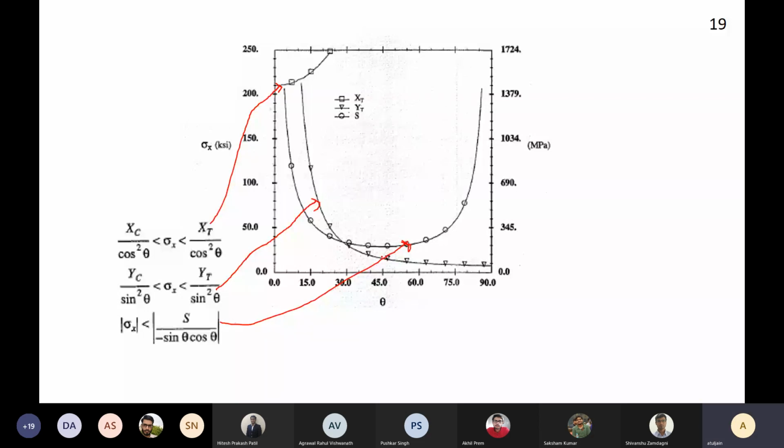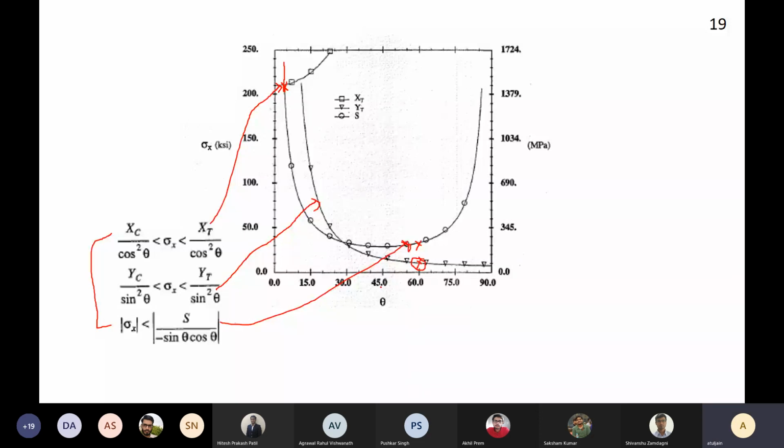Now, at any value of theta, if I have two or more inequalities presented by these three equations, I have to take the lowest of the three limits. It means that if my second equation goes like this, then after this point of intersection, the first equation is giving me a higher value of strength, the second equation is giving me a lower value of strength, so I have to take this lower value. Similarly, at 60 degrees, the shear mode of failure is giving me this value of strength, and transverse is giving me this value of stress. So I should take this one.